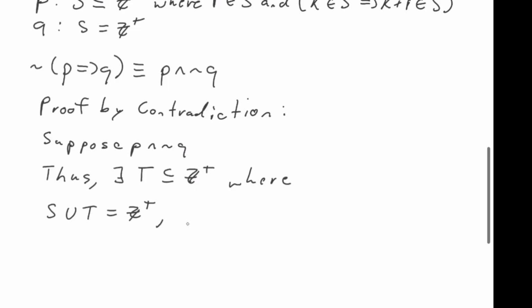Another thing is T intersection S is equal to the empty set. So these are completely separated. And of course, T is not empty. So there's going to be the subset T of the positive integers, where the union of S and T is the positive integers, their intersection is empty, and T is not empty, right?